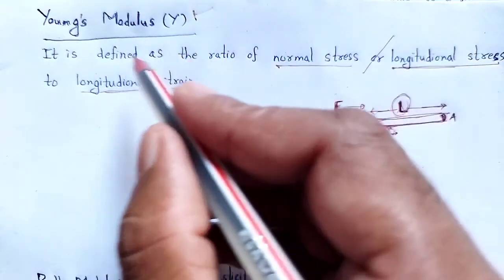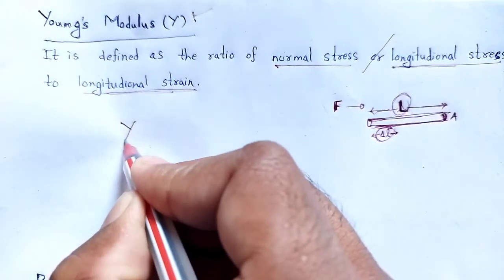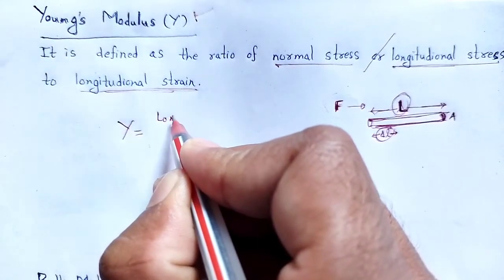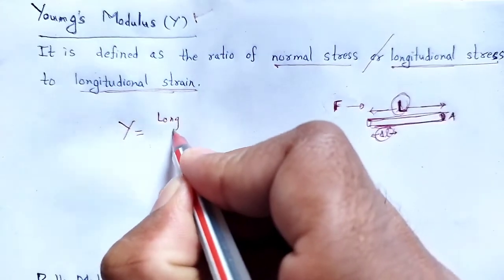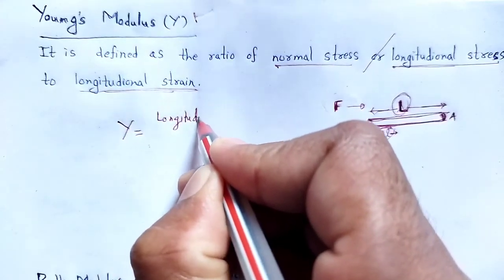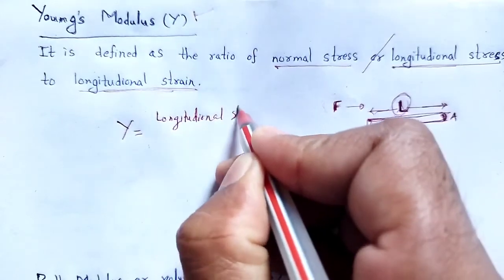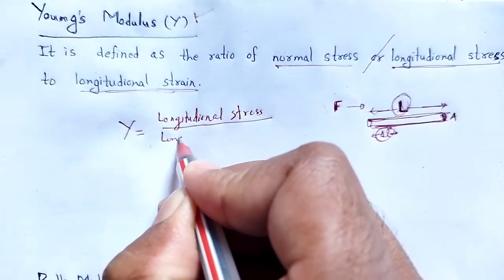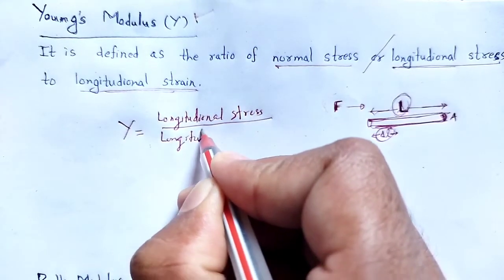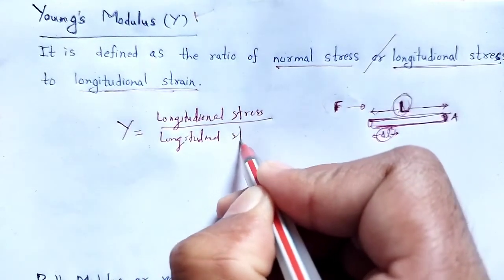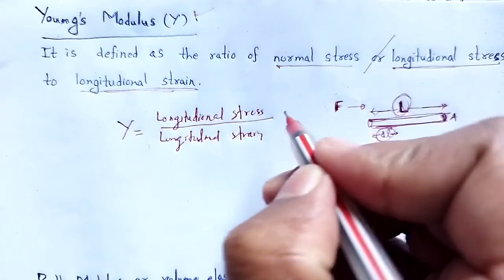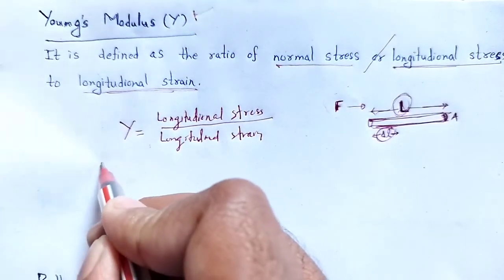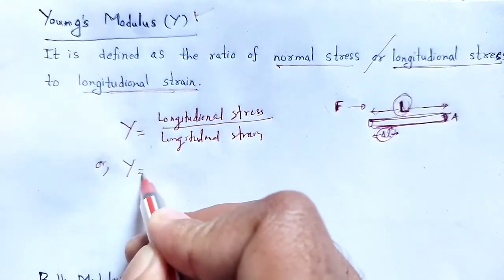According to the definition of Young's modulus, Y is equal to longitudinal stress to longitudinal strain. Longitudinal means lengthwise.